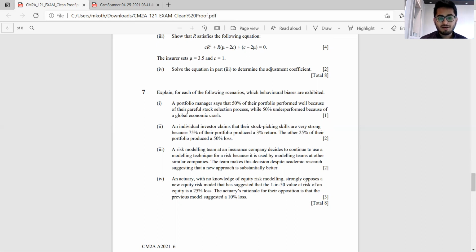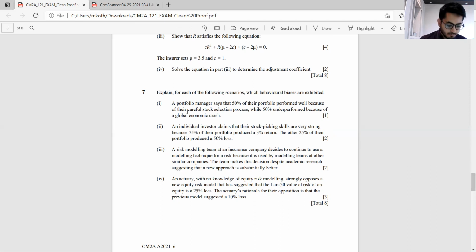Part 3, primarily we could say herd behavior. Something which I keep saying through my writings and videos is that students, or in fact anyone, should not follow this herd mentality. Here, just because the modeling teams of other companies are using a particular modeling technique, this insurance company continues to use it even though a better alternative is available. So this is herd behavior, and to some extent status quo as well, because they might be continuing with the same model just out of status quo and not being willing to change.